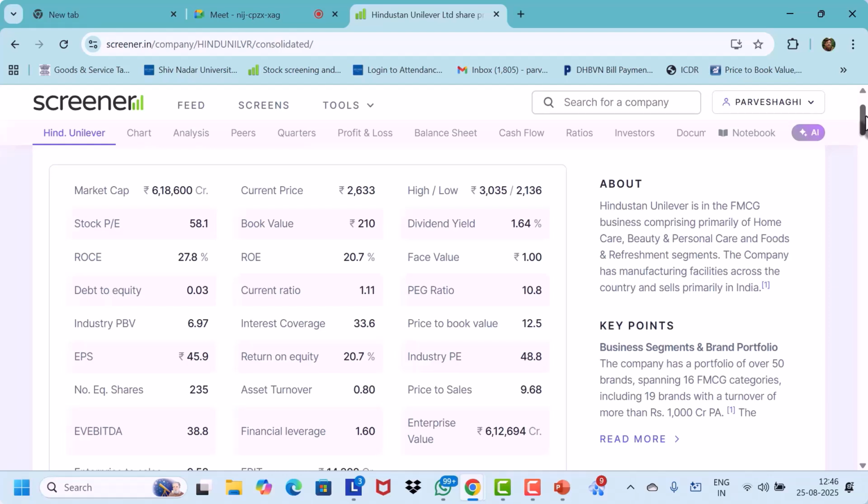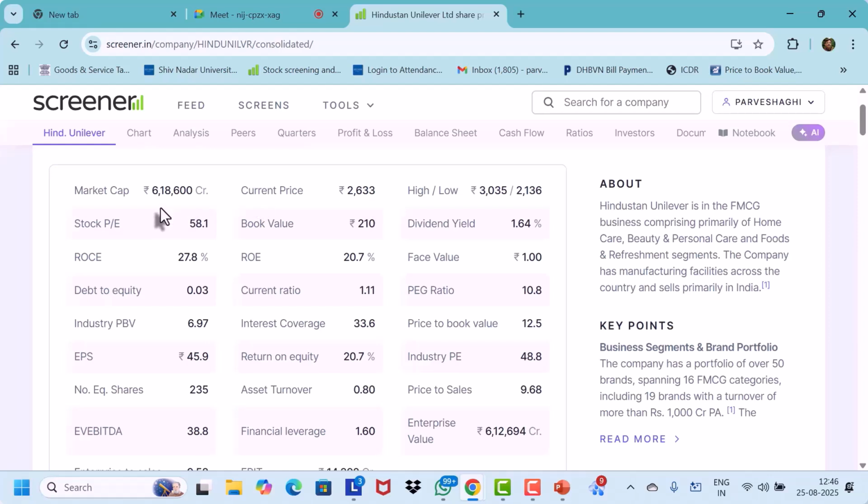Okay. So are you able to see what this is? I'm putting my number on that. And what is the market cap of this company? It is 6,18,600 crore rupees. So market cap basically is the total value of the shares which the company has issued, at the market value. The market price is 2633, and the number of equity shares which the company has issued is 235 crores. So if you multiply 235 by 2633, you will get a number of around 6,18,000. So you can just cross check if you want.